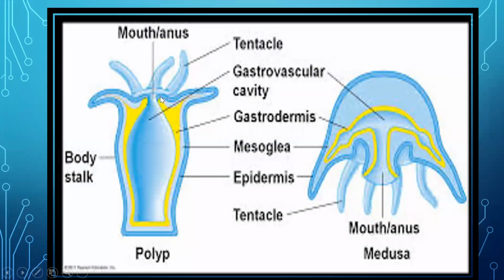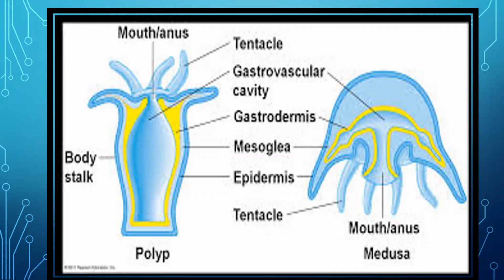Either the organism can be in this shape, so we call it polyp. This is sedentary. They don't move, they are present at one place. And this is the medusa stage. You can see it's an umbrella type of shape. So this is a medusa stage.